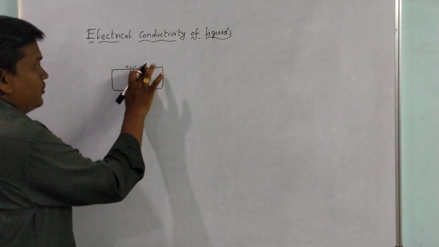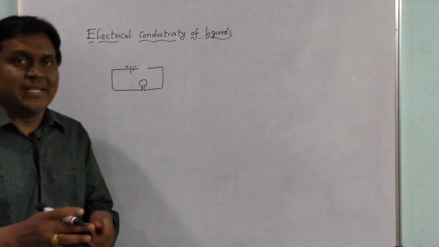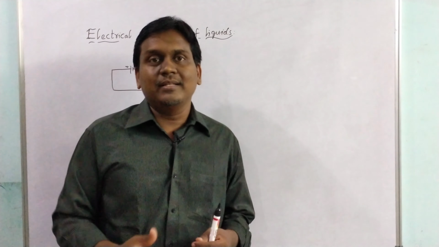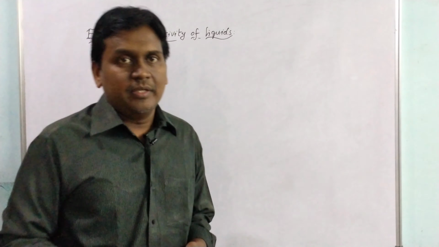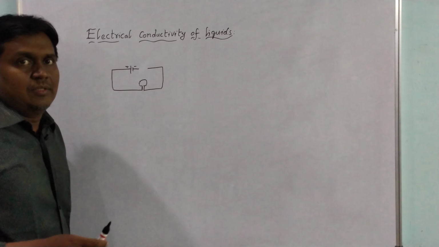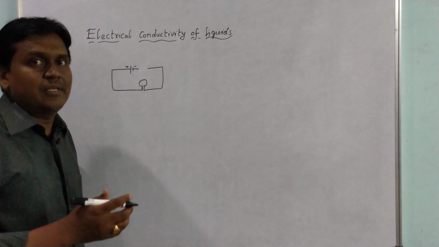Instead of the switch, we use some materials to test whether the material is conducting electricity or not. If you place some materials, in some cases the bulb will glow and in some cases it will not.